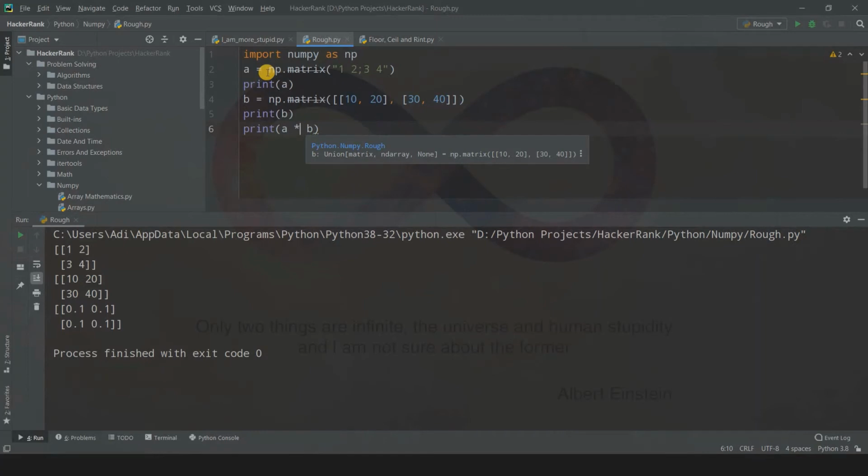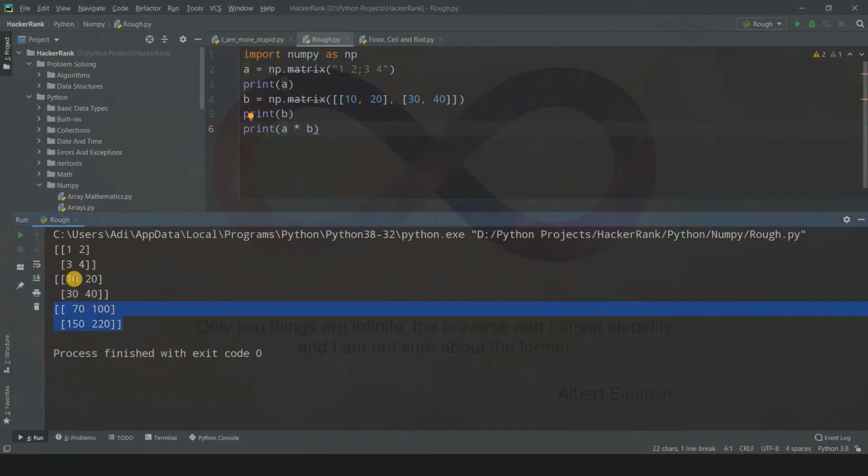But if you are having these as matrices, because we are using this class, you just have to write this sign simply, and still you'll get the matrix multiplication and not the array multiplication. If it was array multiplication, then instead of 70, we would have gotten 10 into 1 is 10, again 20 into 2 is 40 and so on. But we are doing matrix multiplication. So if you simply write this sign, star or whatever it is called, you'll simply get the matrix multiplied product, and you're not getting the array multiplication product.